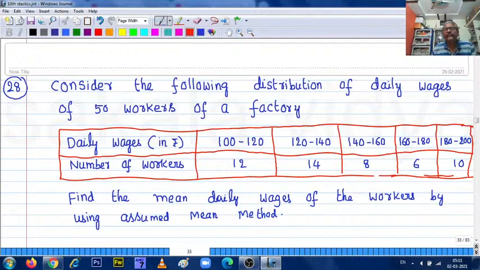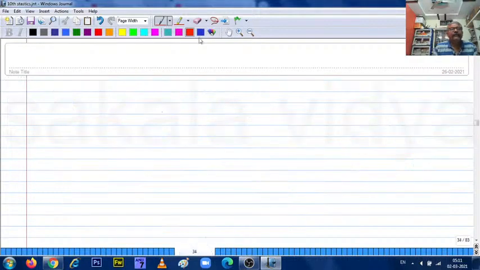Consider the following distribution of the daily wages of 50 workers of a factory given by this frequency distribution table, and you are asked to find the mean daily wages of the workers. Here the method is the assumed mean method, we need to use assumed mean method. Now the 28th solution.